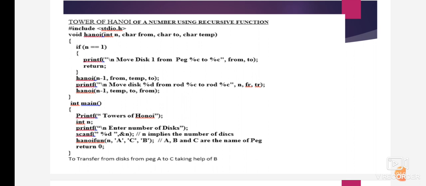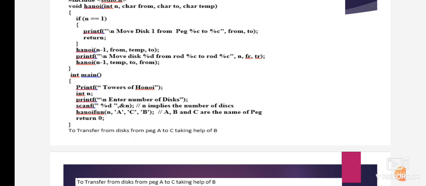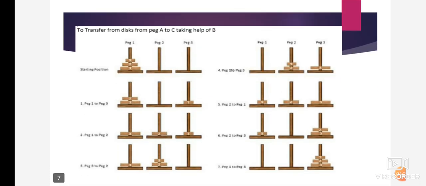Then Hanoi(n minus 1, from, temp, to). Then printf "Move disk %d from %d to", n, from, to. Then Hanoi(n minus 1, temp, to, from). So we can move the disk here and there, right? So this is a simple example of the Tower of Hanoi.